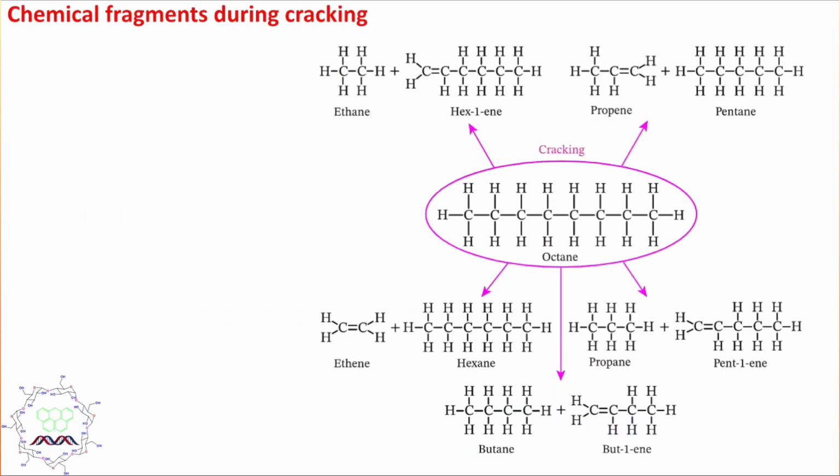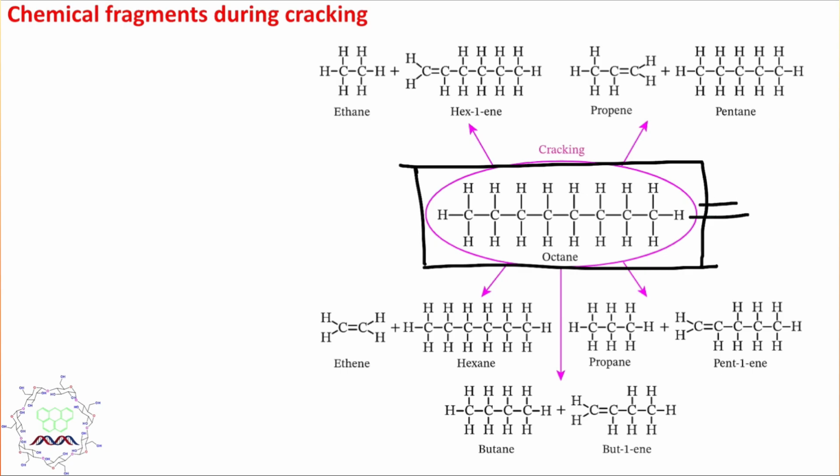Now let's learn this thing a little more clearly. First, whatever hydrocarbon we got, in this case I have represented the example of octane, but this is not octane. Here, some diesel or higher hydrocarbons are taken to produce fuel like octane. Octane is a green fuel, but relatively everything is CO2 emitting, but it is relatively less polluting compared to diesel or higher hydrocarbons. So these have different types of breaking patterns.